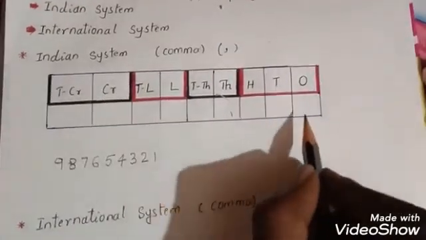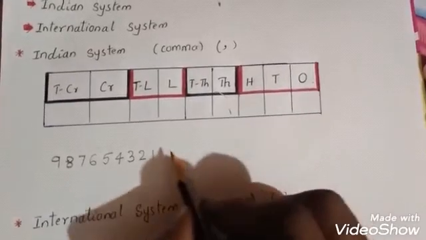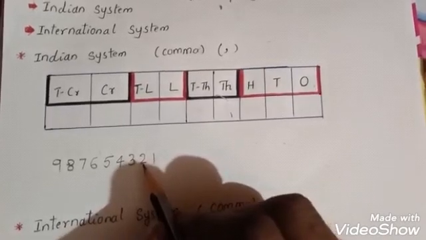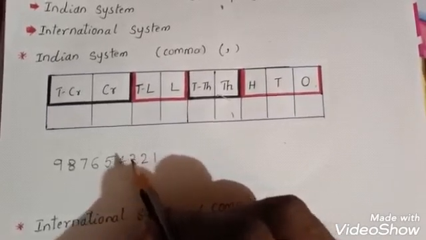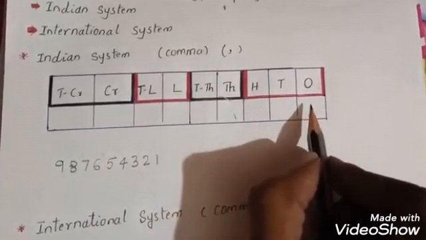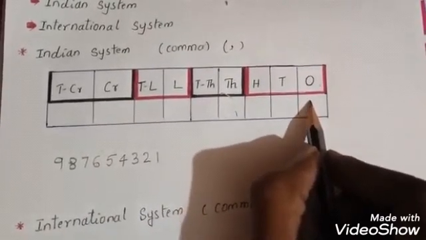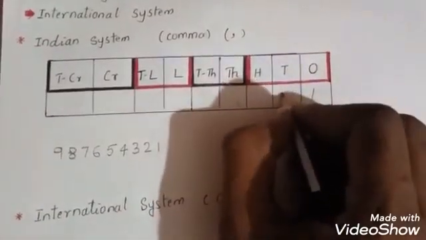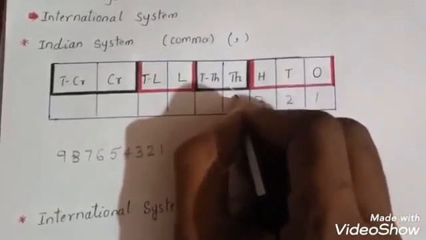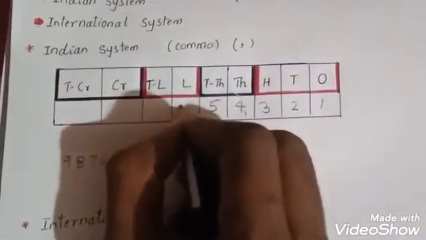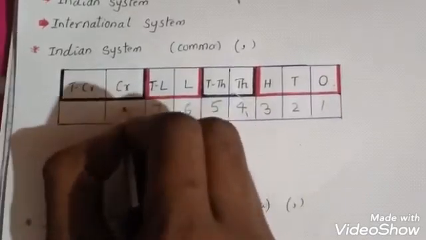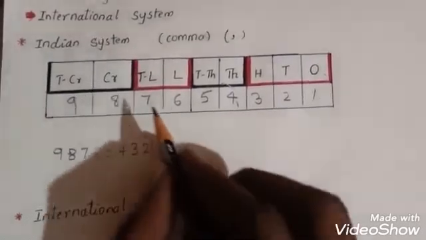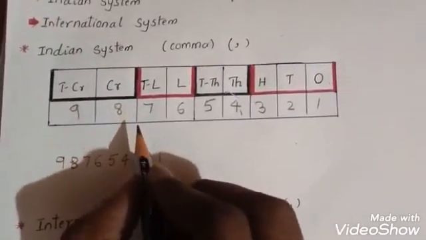Okay, so use this place value table. Put these numbers according to their ones place, tens place. According to their place, you have to write the numbers in the place value table. First you have to write 1 here, and second you have to write 2, 3, 4, 5, 6, 7, 8, 9. So here children, how to read these numbers in the Indian system?